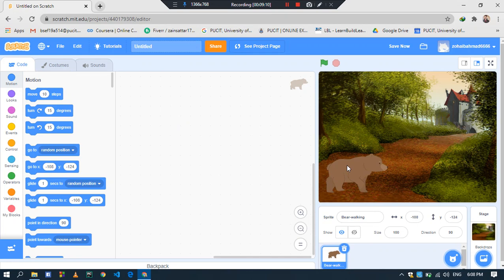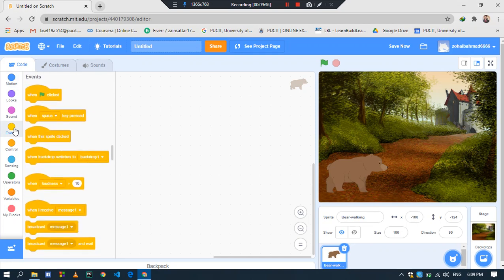Now we want to create a project where if we press the right arrow key on our keyboard, the bear will move in the right direction. If we press the left arrow key, the bear will move left. If we press the up arrow key, the bear will move up. And by pressing the down arrow key, the bear will move down. So how can we make this? We will have to select these codes. At first, click on the Events option and drag this.